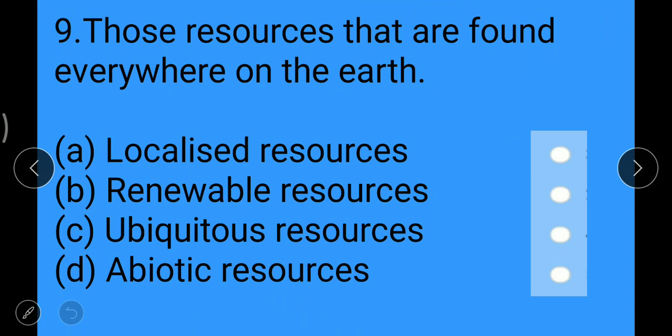So the right answer is option C ubiquitous resources. You have to tap the button in front of option C, ubiquitous resources.